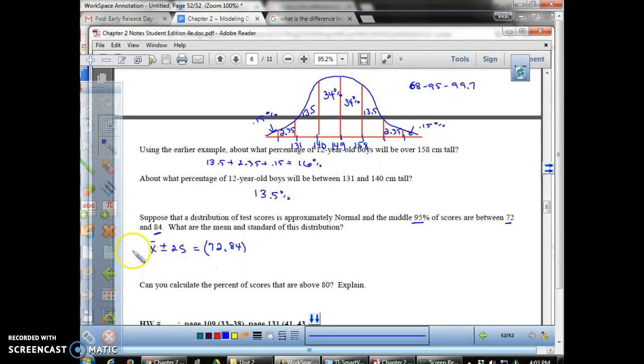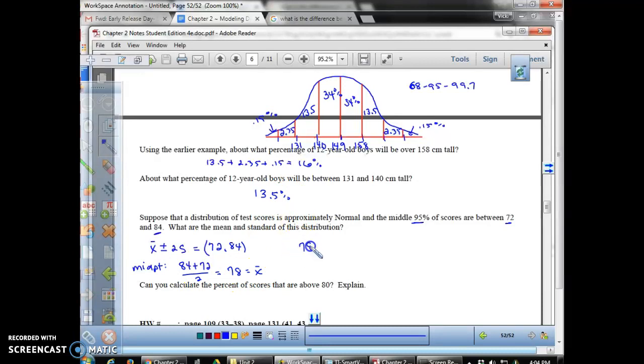I don't know if you guys remember how to find the midpoint, and this is just like you would do it algebraically. You would just do 84 plus 72, and the order does not matter. Then you divide by 2, and you're going to get 78. So 78 is your mean here. It's because we're assuming that it's an approximately normal distribution, and that means that the mean will be in the center, just like the median would be in the center, roughly.